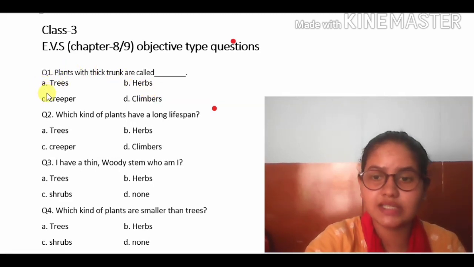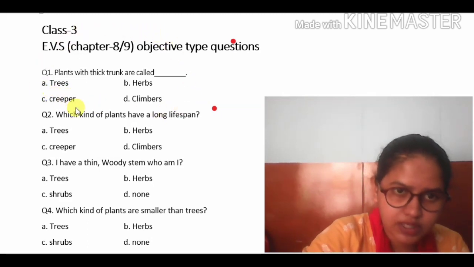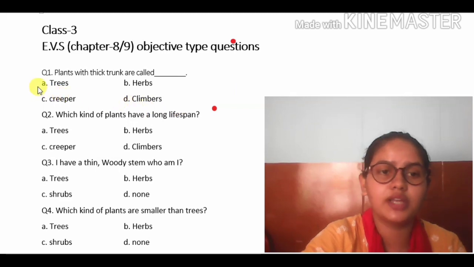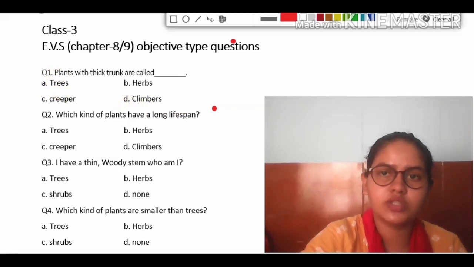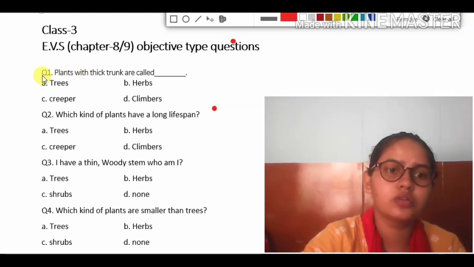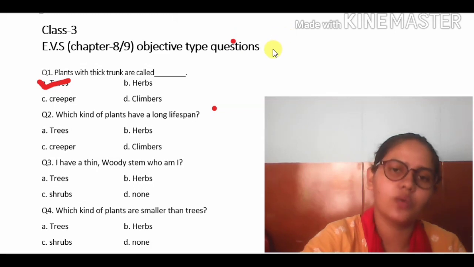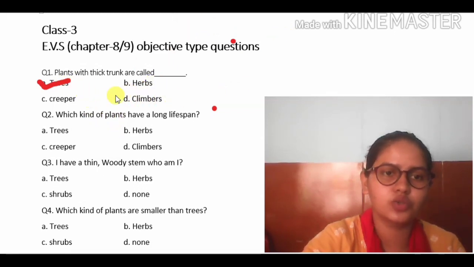So which option is correct? A. When this kind of question comes, you have to take A, right? Students, remember this. This one is easier to show, that tree.